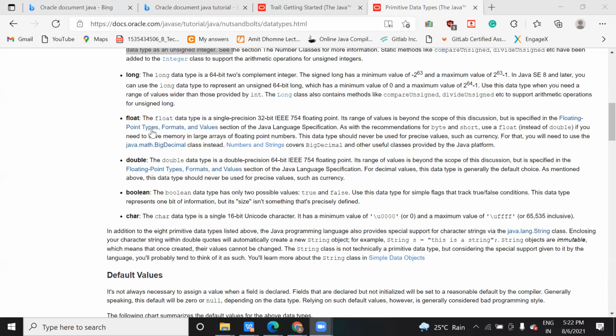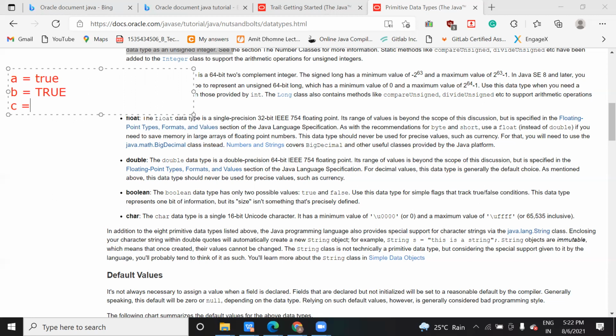Sometime recently I got confused, so I'm telling you my experience. When I was giving the exam, they asked me a question in this way. They declared one variable with a value true, and b is equal to this, c is equal to this, and d is equal to this one.